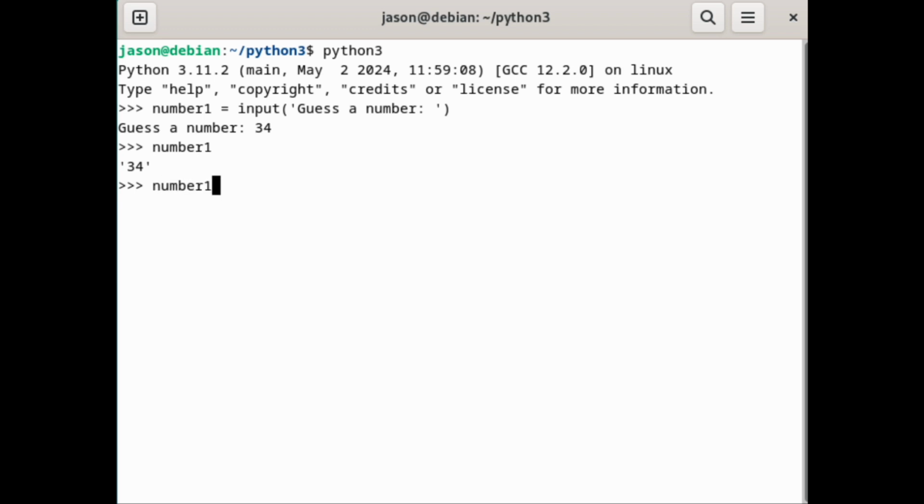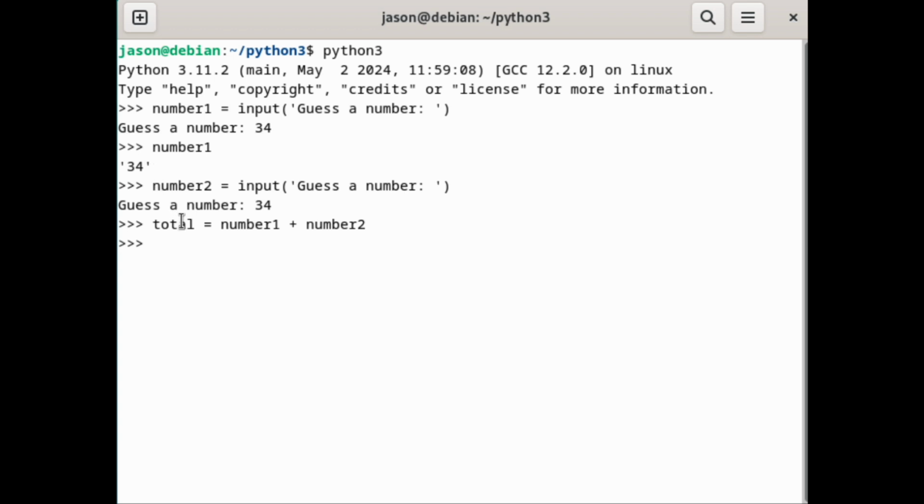Now let's do the same thing here, except with another variable, and that's number2. Enter here, guess another number, and let's do 34. Now, I'm going to ask you guys a trick question. What will the total be? So we'll say total is equal to number1 plus number2. Now I'm going to press enter.